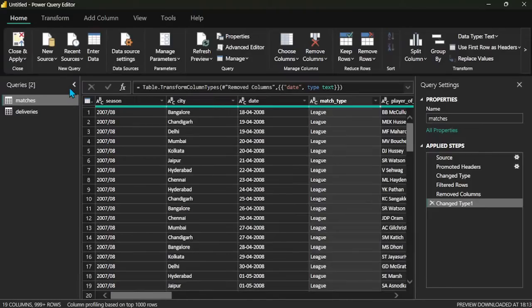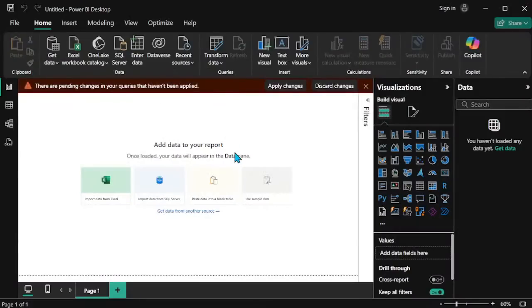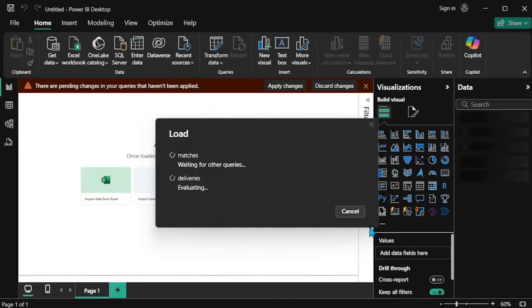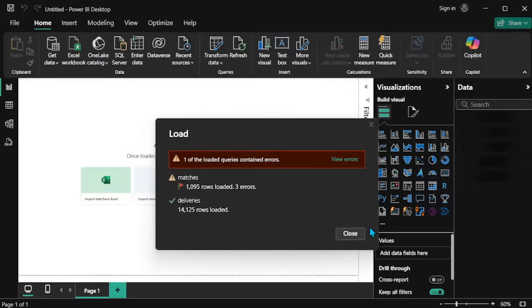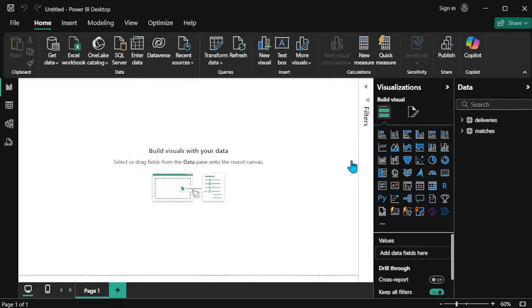Okay, so now apply these changes, close and apply. So all the applied changes will be present in my current data. Now the matches and deliveries, both data are importing into my data field. It takes some time. Okay, again it's getting an error. So what is the error?